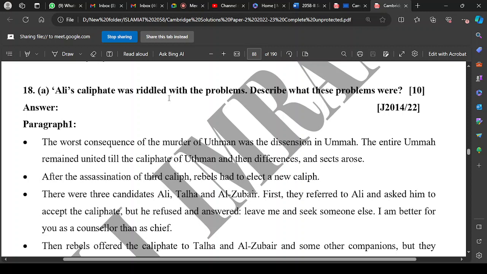The particular battles could also be asked from his caliphate, like write about the Battle of Camel, or the Battle of Siffin, or the Battle of Naharwan. These are the three major battles which were fought during his Khilafat.